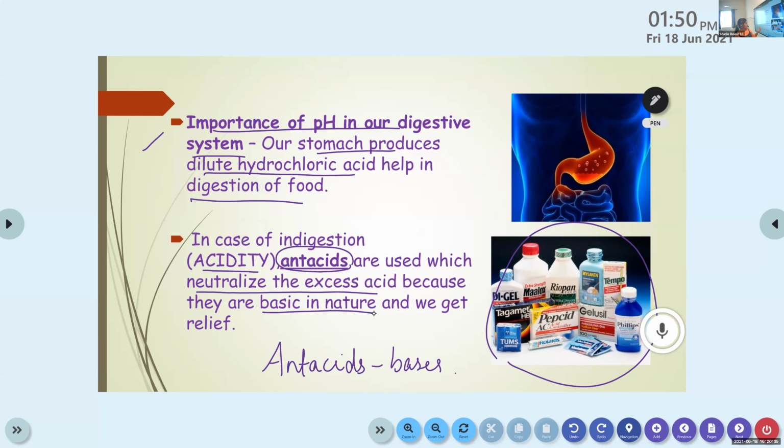So when we consume such antacids, they will react with the excess acid. And you know, a neutralization reaction takes place when an acid and a base react together, and it converts into salt and water. So the excess acid will be removed by the antacids due to their basic nature. Is this clear? Yes or no? Yes, ma'am.